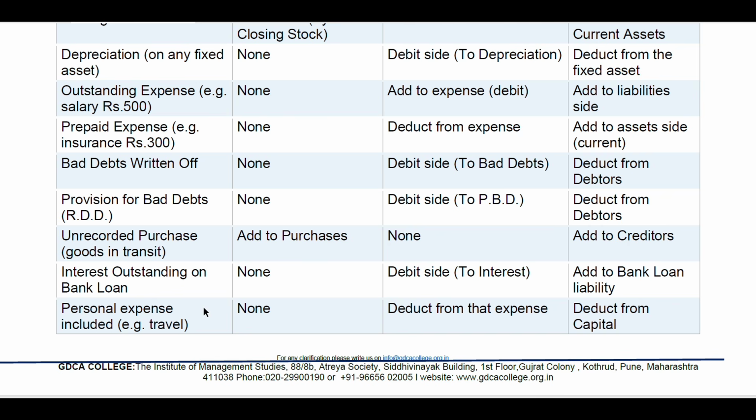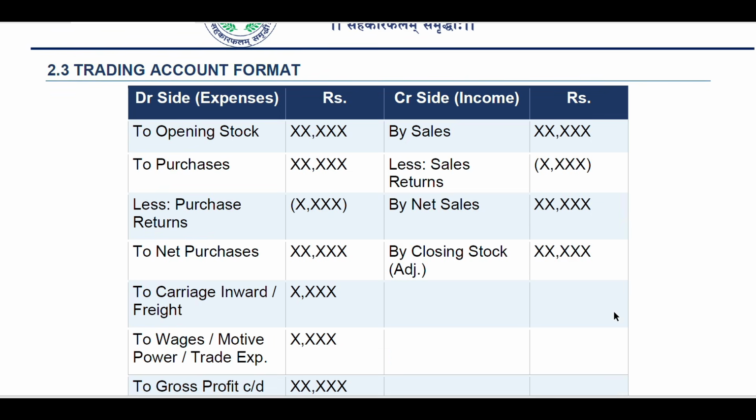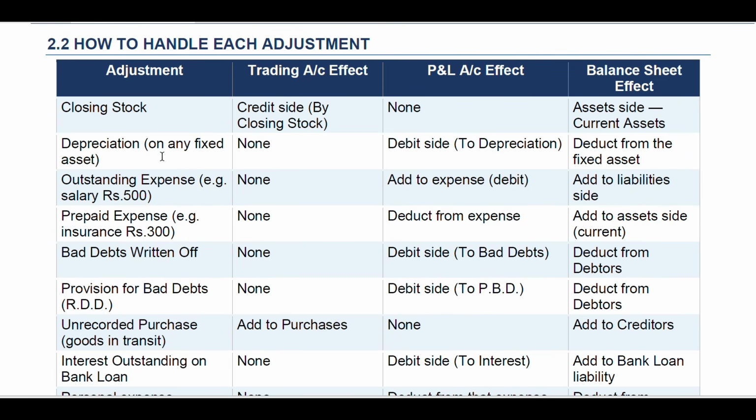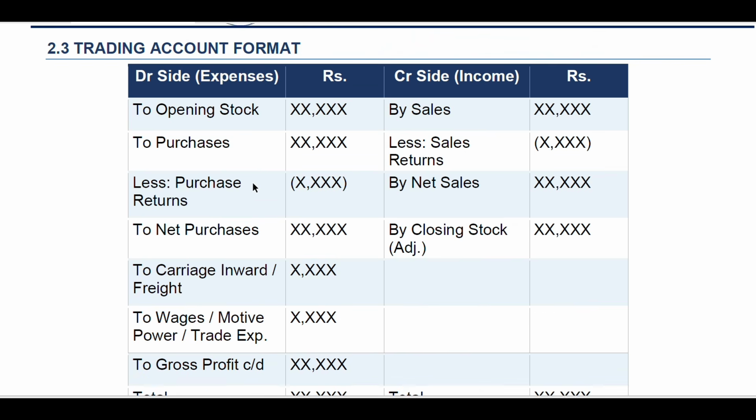Personal expenses, which includes travel, none in the trading account. In the profit and loss account deduct from that expenses, and in the balance sheet deduct from capital. So this is how you have to understand the types of adjustments. Okay, this table will help you to solve the accounts problems.